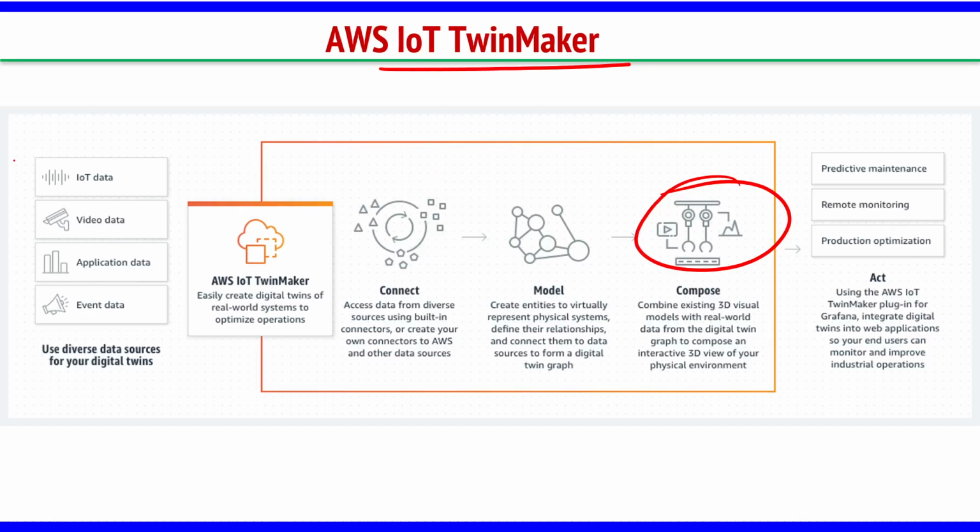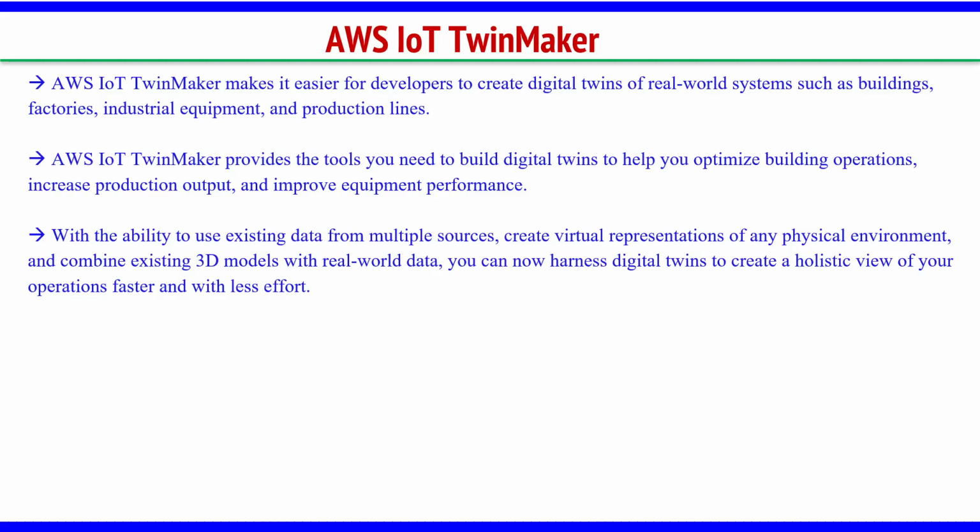Though the data is from different sources, everything can be connected, and once everything is connected, then we create the model, understand the relation between the data, and then we compose them into a 3D view, right? After that, you can act. Accordingly you take a decision whether it is working fine or not.